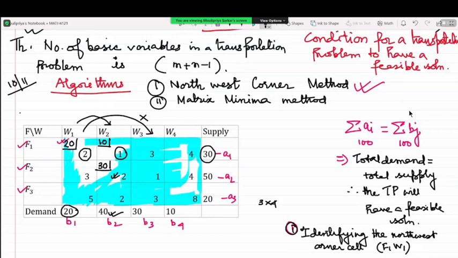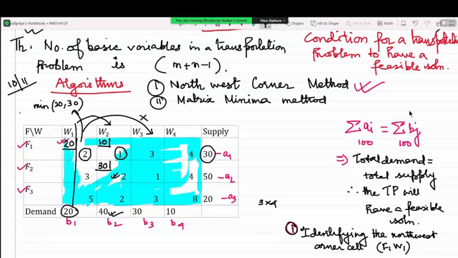There is no such rule. I start from the first northwest corner cell. To this particular cell I can allocate the minimum of 20 and 30. Now once I allocate 20, what I find is the demand of W1 has already been met.